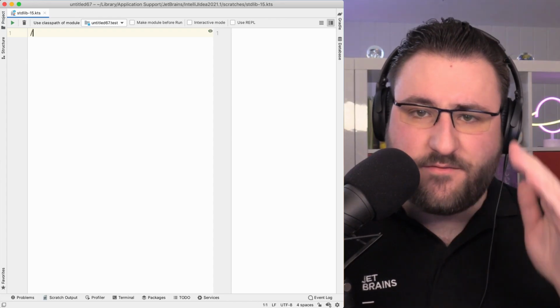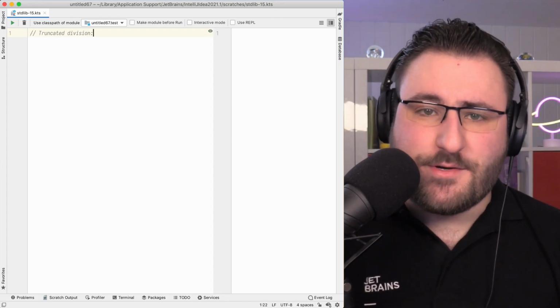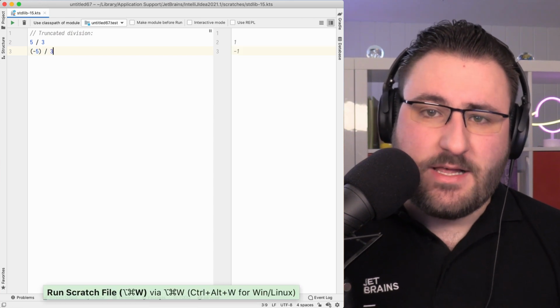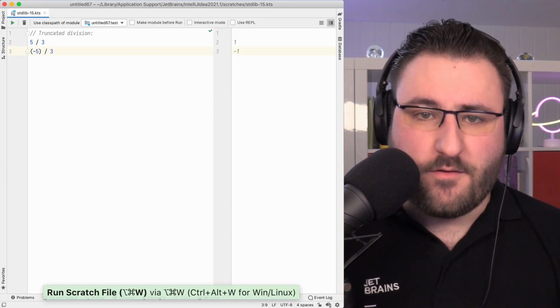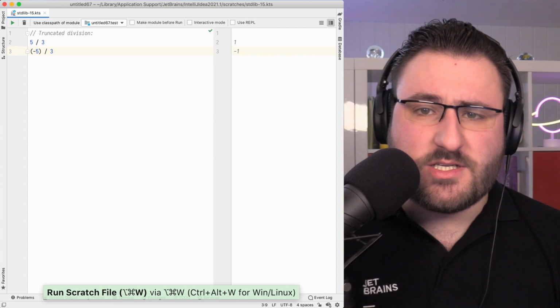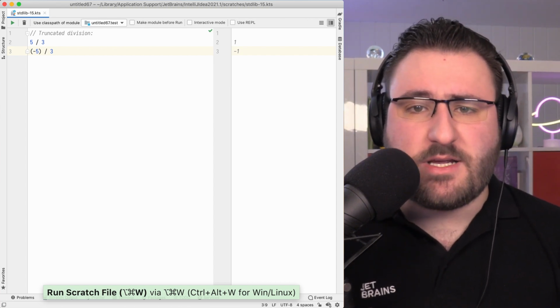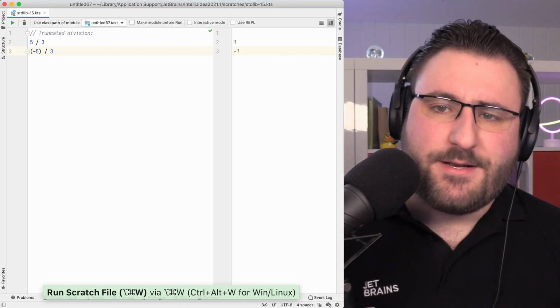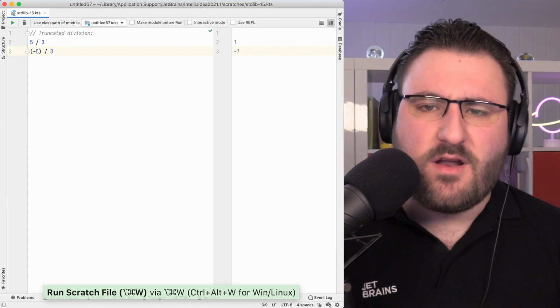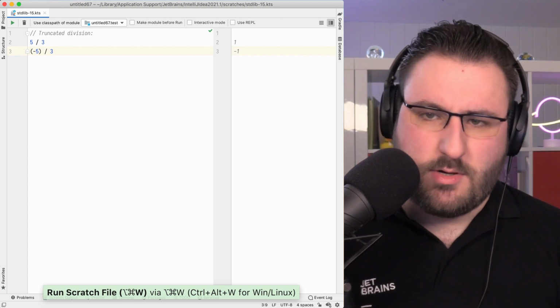In Kotlin, the division operator on integers represents truncated division. That means it drops the fractional part of the result. For positive integers, this very much matches the intuition because it behaves like a round down. But especially when you're working with negative numbers, there's a bit more nuance to it.